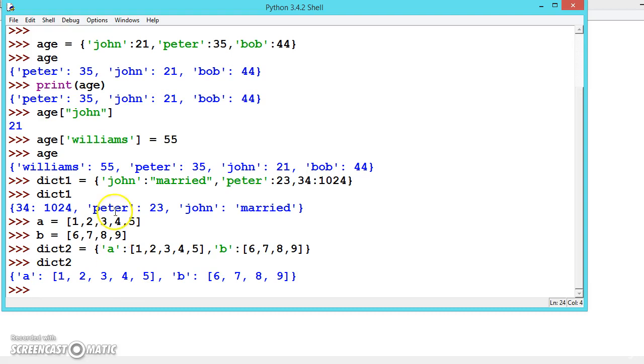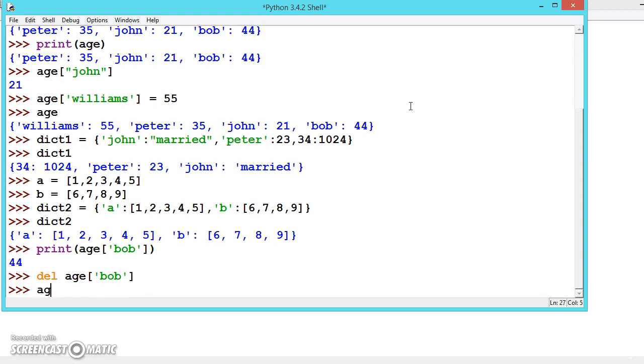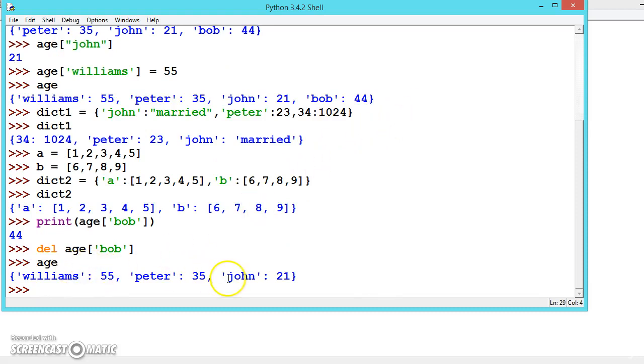Let us now say we want to print the age of Bob. Print age, and inside that give the string, because it is string Bob. It is 44. Now if you want to delete, like let us say Bob from the dictionary, we can say del age Bob. Now if you print age, Bob is successfully deleted.